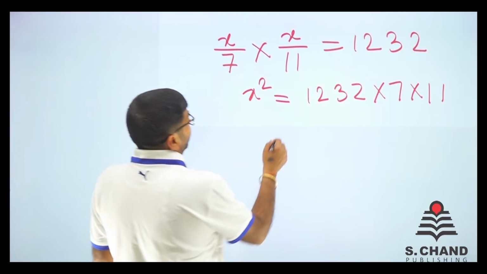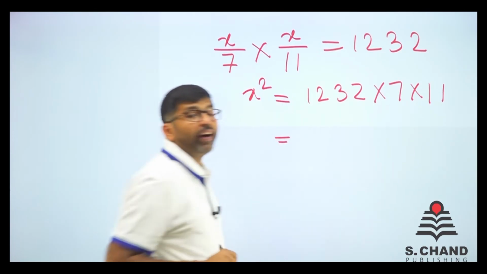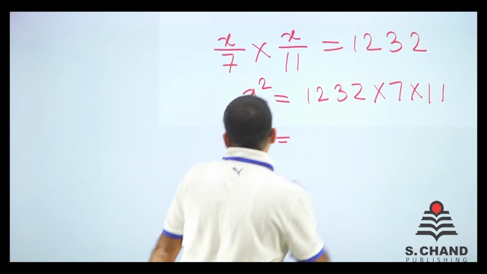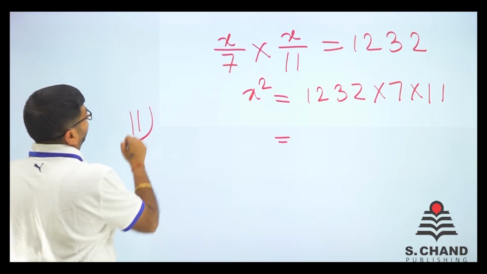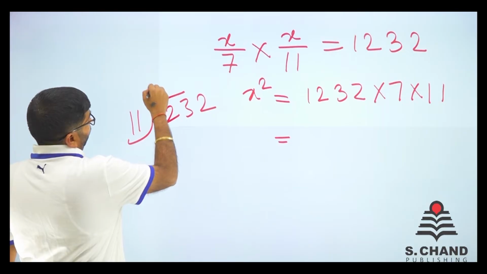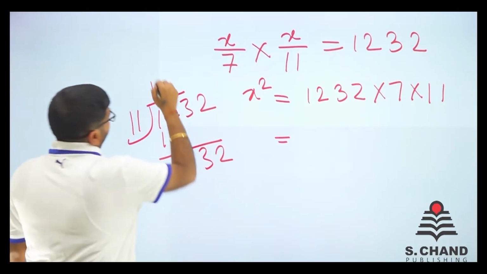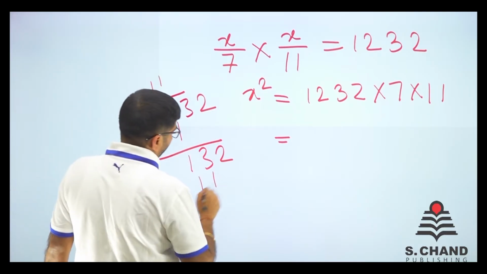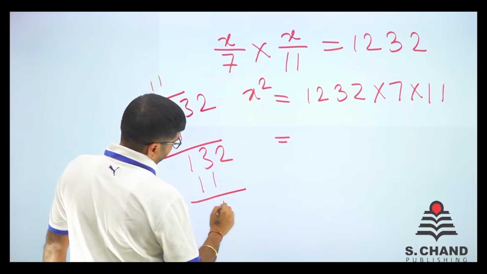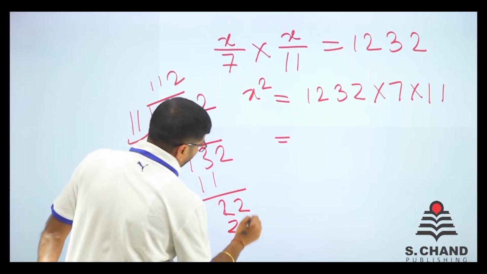We know that 1232, if we divide it by 11, gives 112.